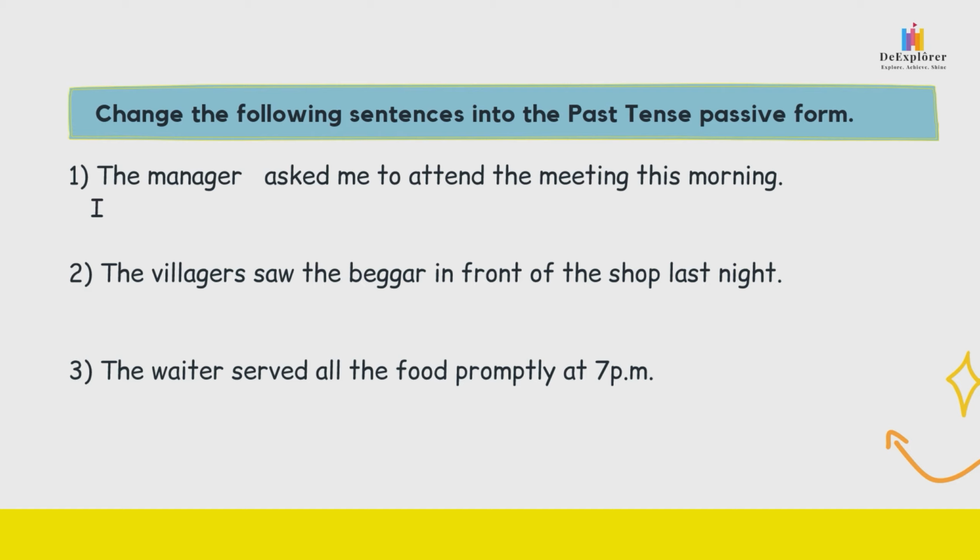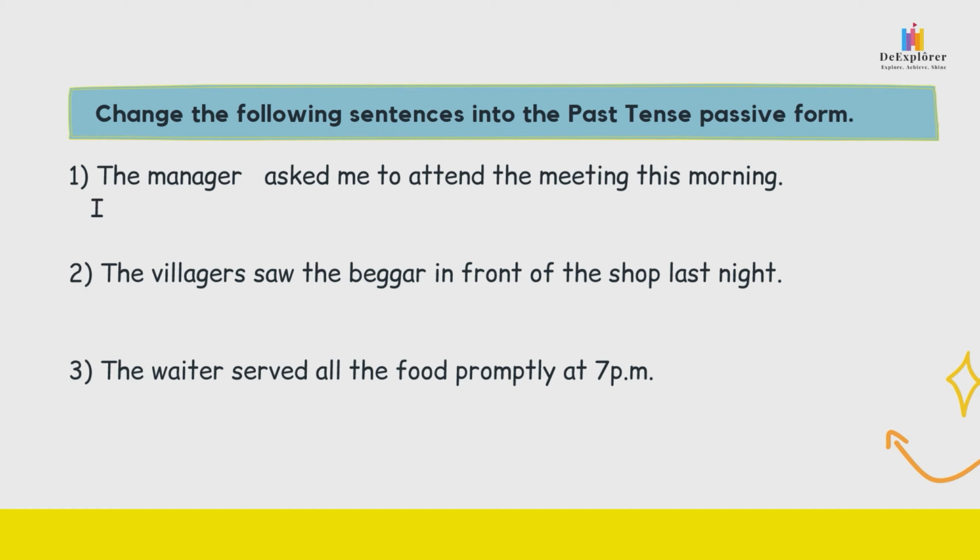Alright, so the first one, check. The manager asked me to attend the meeting this morning. So this morning means 今天早上过了是吗？So that's why you see the verb asked, so past tense verb. Okay, so now you change it to the passive form, past tense passive form. Manager 叫我。So when you write 我被叫，对啊，我被那个 manager 叫了。Right? So the manager asked me.